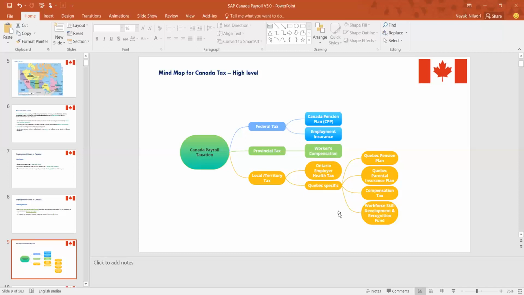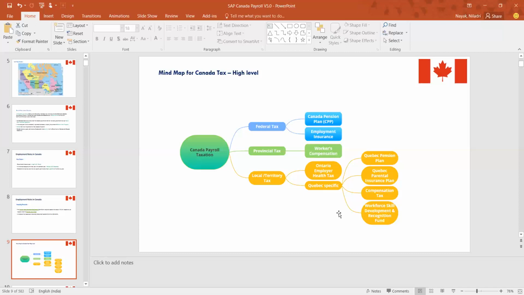Yeah, that's absolutely correct. In the upcoming sessions, today is giving an overview. Federal tax is at the center level, regulated by the Canadian government. As you have mentioned, and as I have also shown in this mind map, under federal tax we have 2 categories: one is your Canadian pension plan, and the second is your employment insurance. All these details we will go through in upcoming sessions, but for the time being, this is the high level. We have to understand that federal tax is the center level.